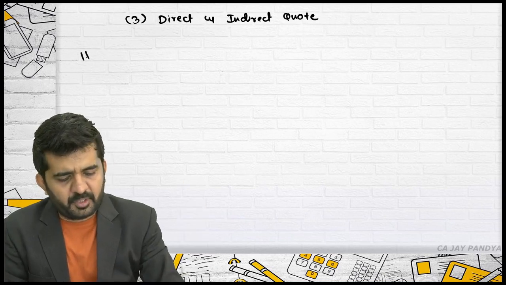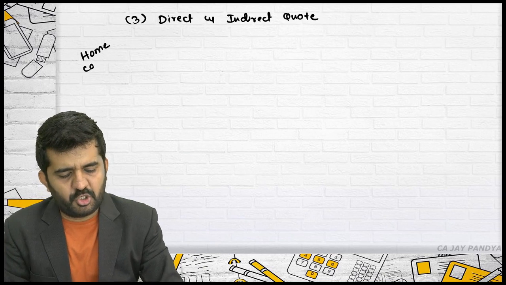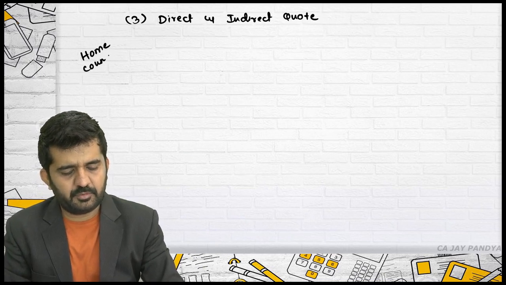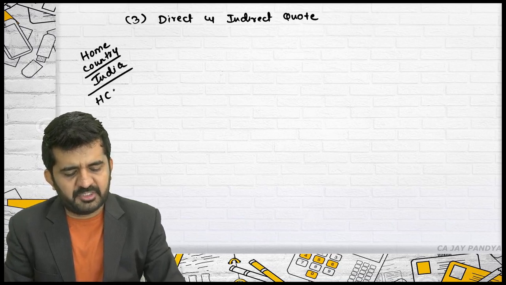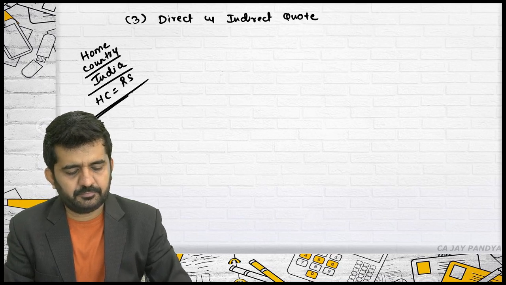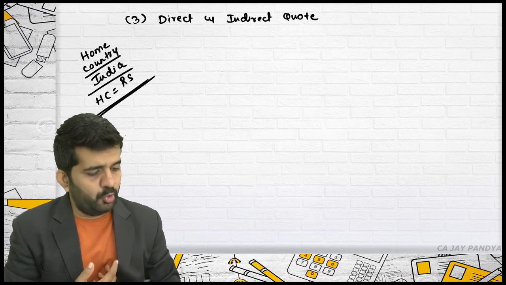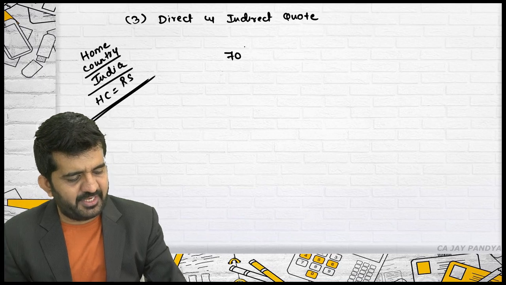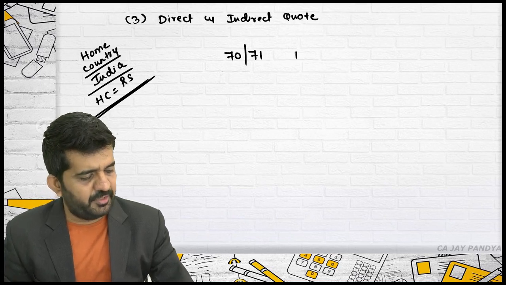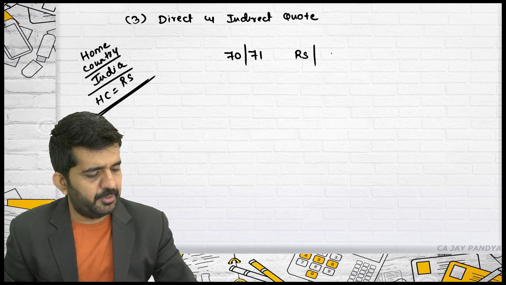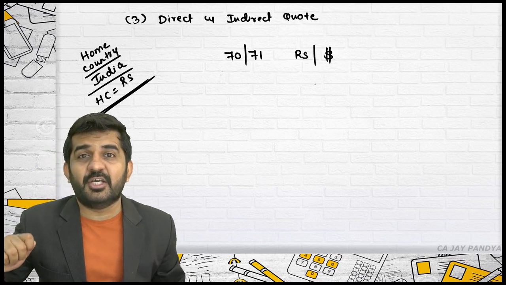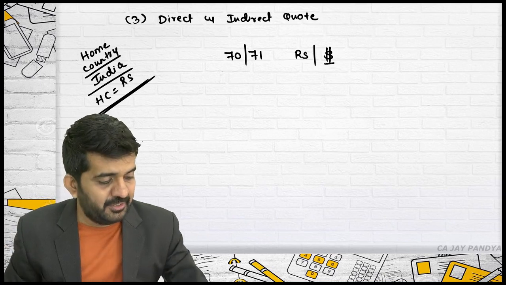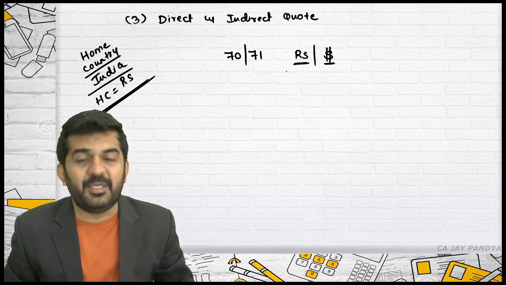If your home country is India, which is normally the case, and your home currency is rupees, if the quote given is something like this, 70/71 rupees per dollar, is it alright? This is a rate of dollar in terms of rupees.